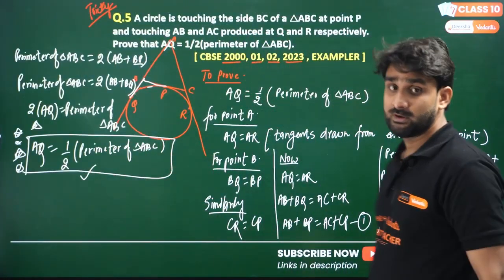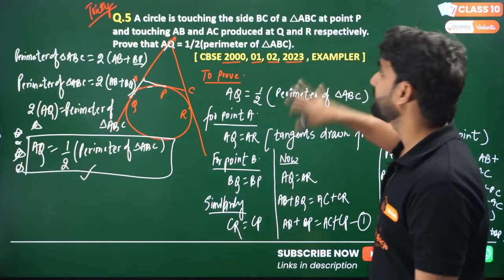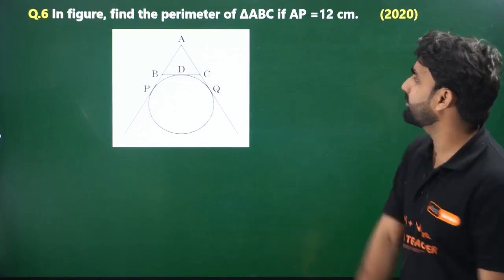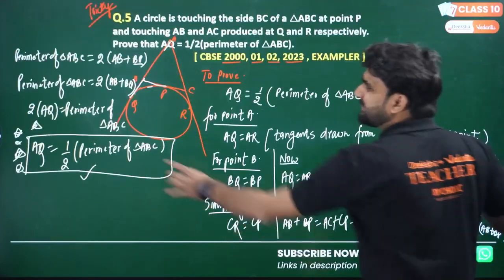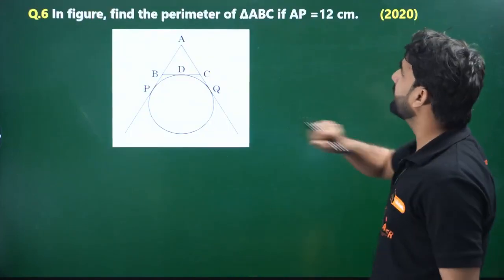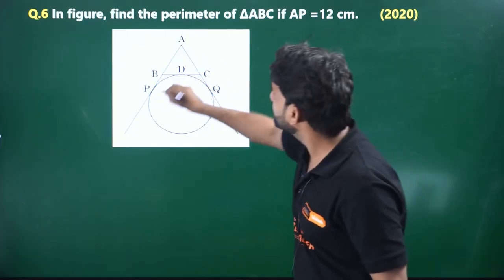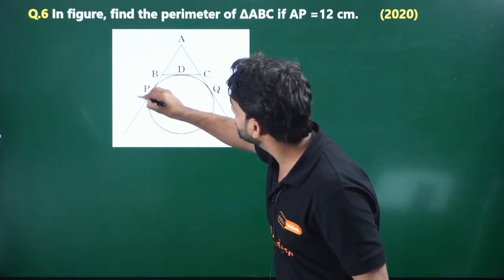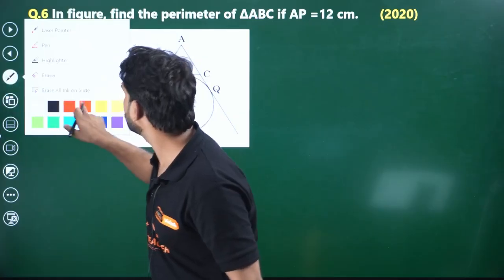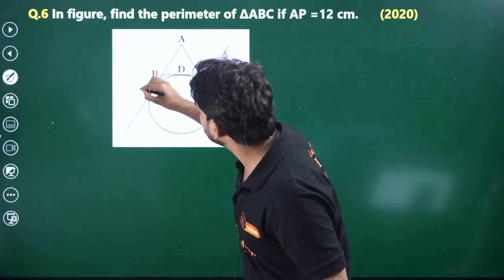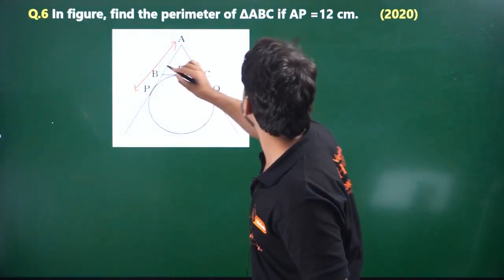Very important. And on the basis of this question, I'm giving you one more question. Look at the question here. This question is based on this. So what we have to do here, AP is given to you. Let me change the color. So this is given to you, my dear champ, and this is 12 centimeter.